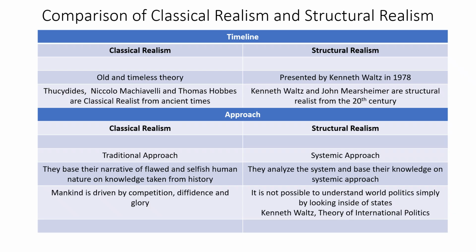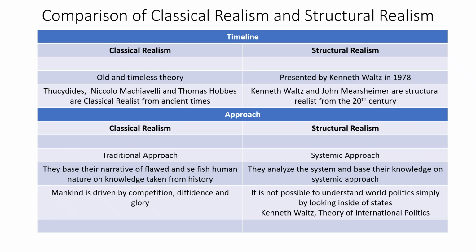He said that the universal moral principles cannot be applied on the actions of states. And this quote is very similar to the quote of Niccolo Machiavelli, who says that the ethics of responsibility are for the prince and not the conventional religious morality, right? So it makes sense now, right? It means that all these classical realist scholars take knowledge from the history. They just analyze the history, how humans behaved in the past, and how their nature is flawed, right?